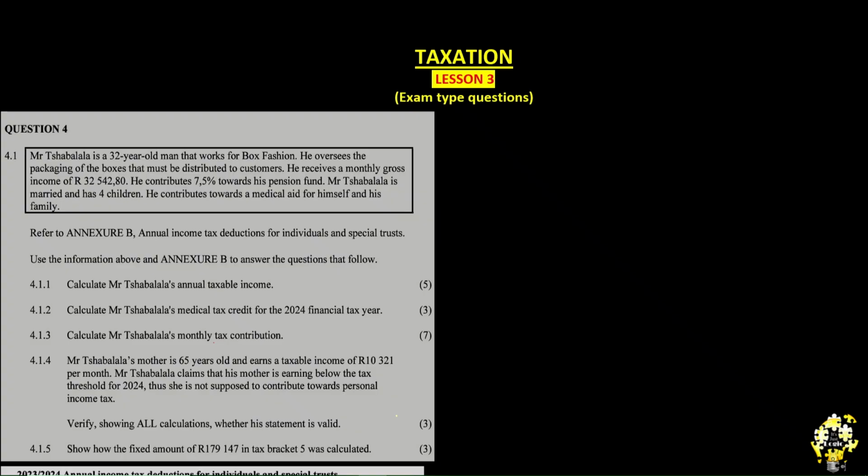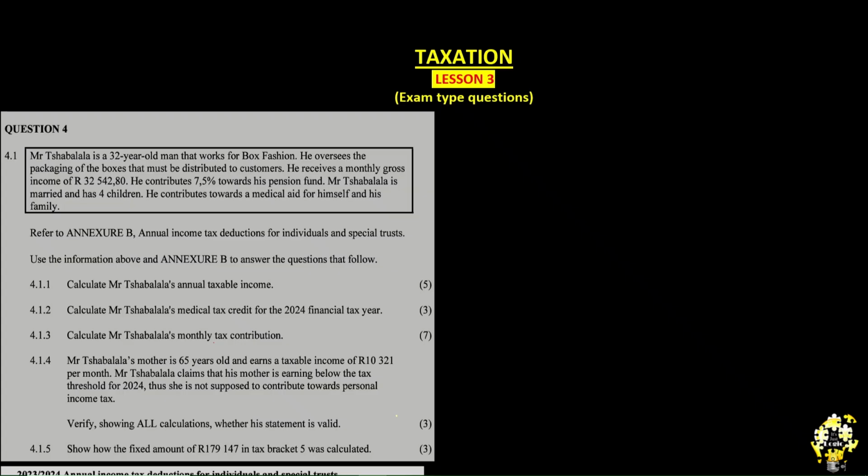So now, Mr. Shabalala here, you see the statements that I was talking about. By now we need to break it down. Mr. Shabalala is a 32-year-old man that works for Box Fashion. He oversees the packaging of boxes that must be distributed to customers. He receives a monthly gross income of 32,542.80. He contributes 7.5% towards his pension fund. Mr. Shabalala is married and has 4 children. He contributes towards a medical aid for himself and his family.